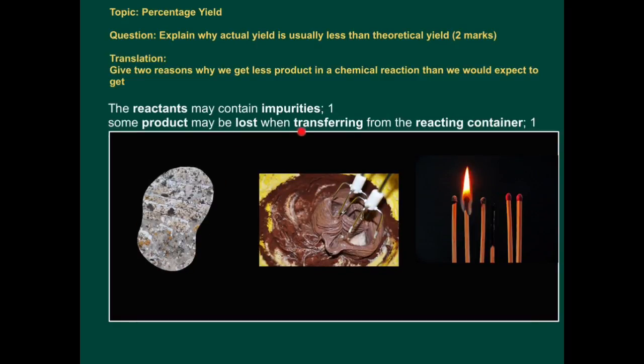Some product may be lost when transferring from the reacting container. So if you've got a chemical reaction happening in a container, you probably won't get all of it out of the container. Some might be stuck to the sides, a bit like when you're making a cake mix, you never manage to get all of it out.